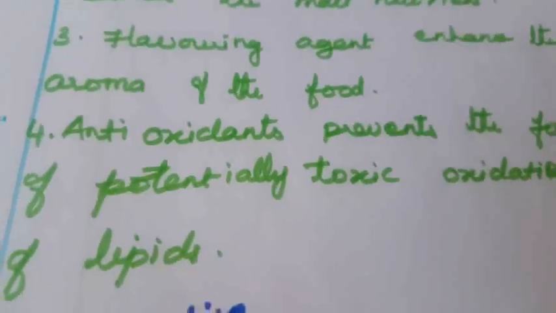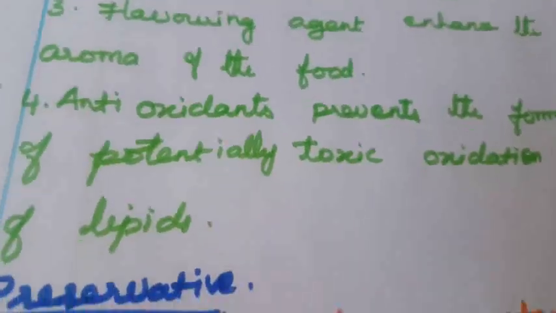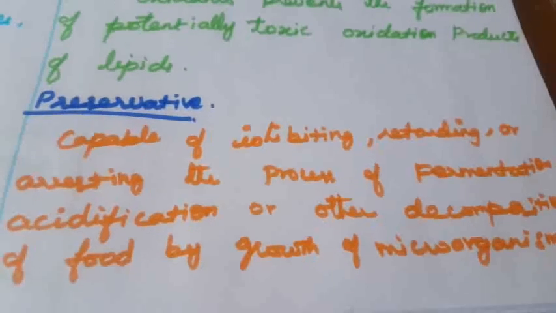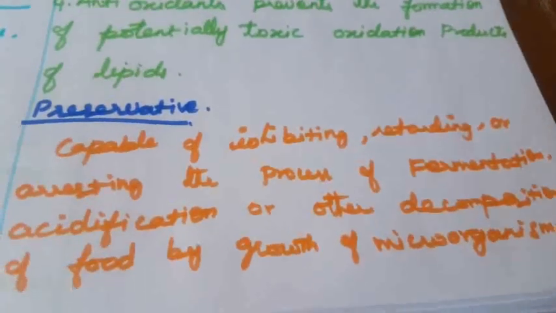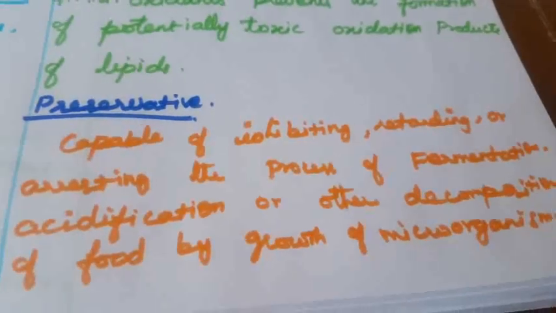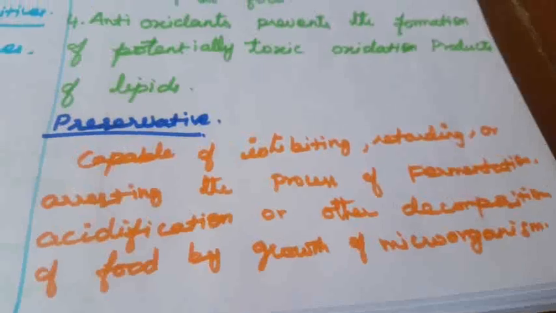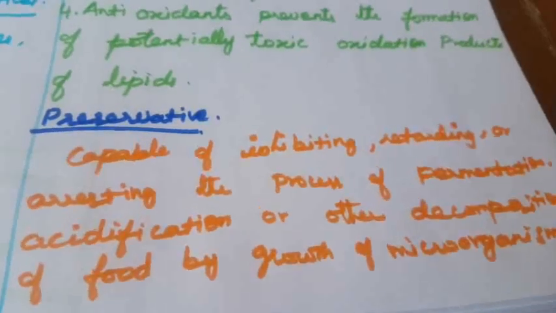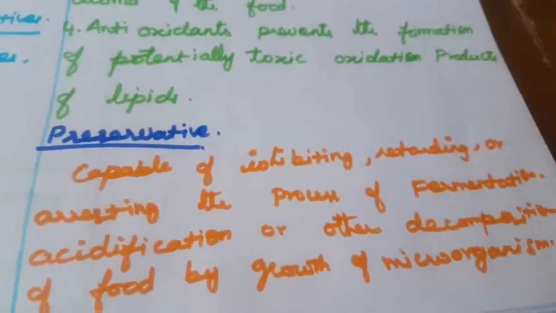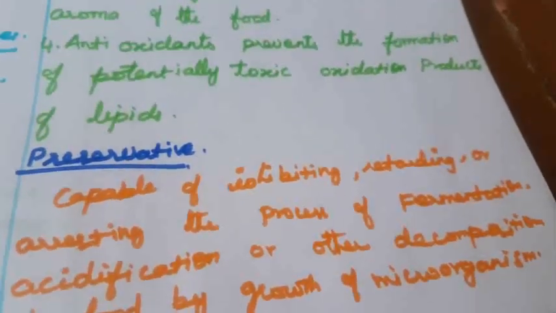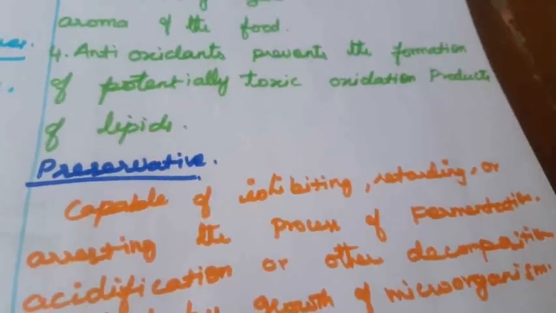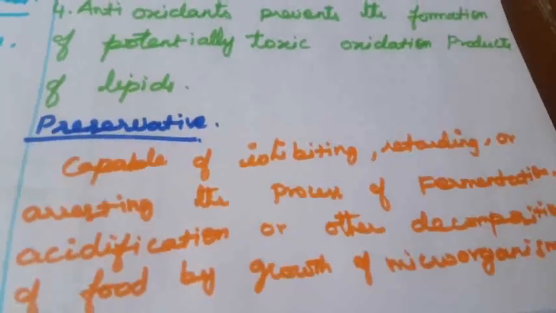Next one is what is meant by preservative. A preservative is capable of inhibiting, retarding or arresting the process of fermentation, acidification or decomposition of the food by the growth of microorganisms. Inhibiting means preventing, retarding means stopping the growth, arresting means stopping completely. Fermentation means that, for example, bacteria or fungi, the microorganism cannot breed inside that food. So that is the main reason.